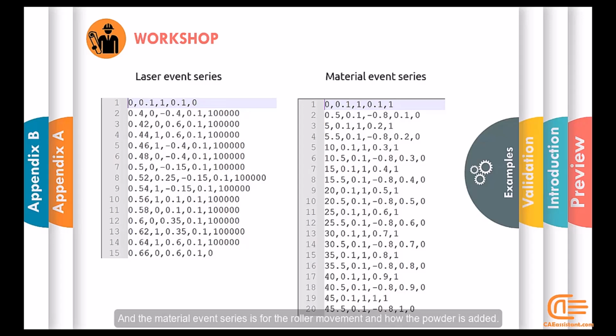And the material event series is for the roller movement and how the powder is added. The first four columns of these data represent time and the location of the roller. The speed of the roller is calculated the same as the laser. You can see from the data that the roller speed is constant. The last column is about when the roller is off or on, which we explain later. These data will be at your disposal as a text file along with the videos.